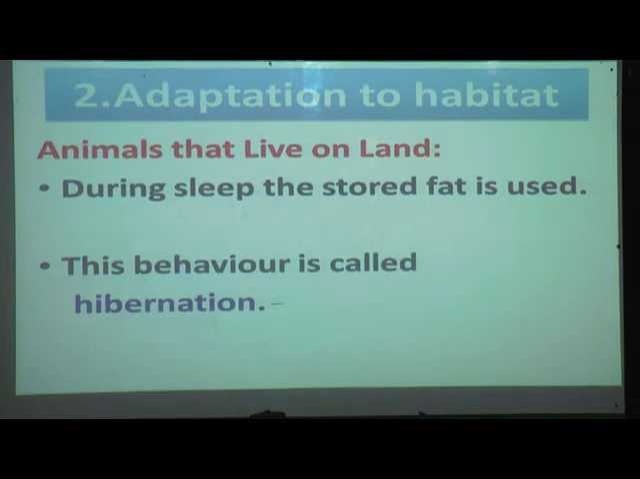Hibernation means in the summer they eat too much and in the winter they go to sleep and the stored fat is used. That behavior is called hibernation.